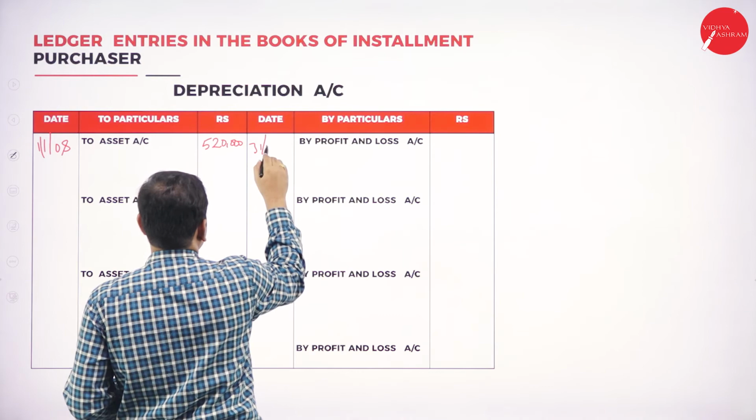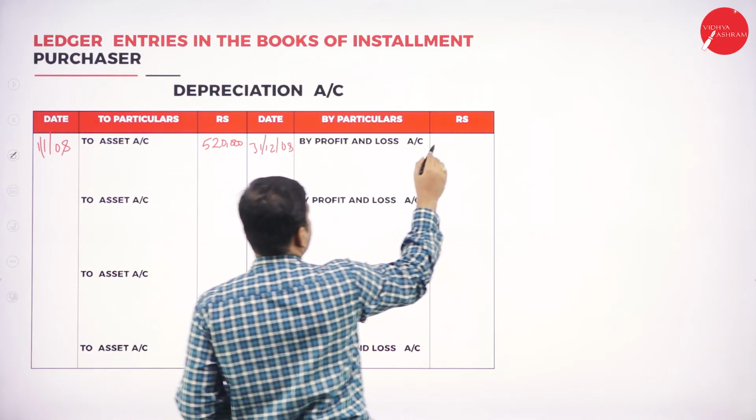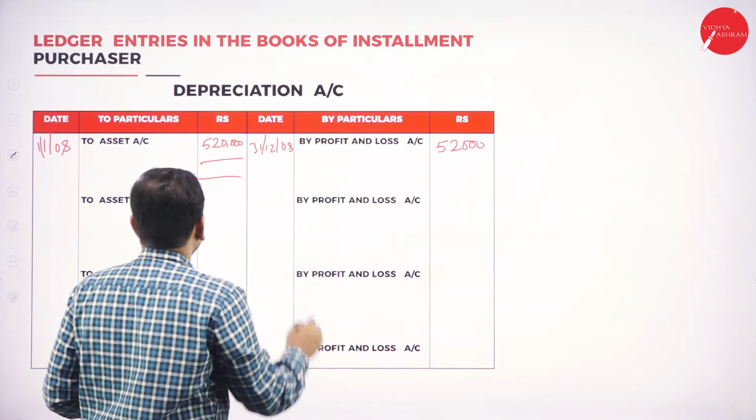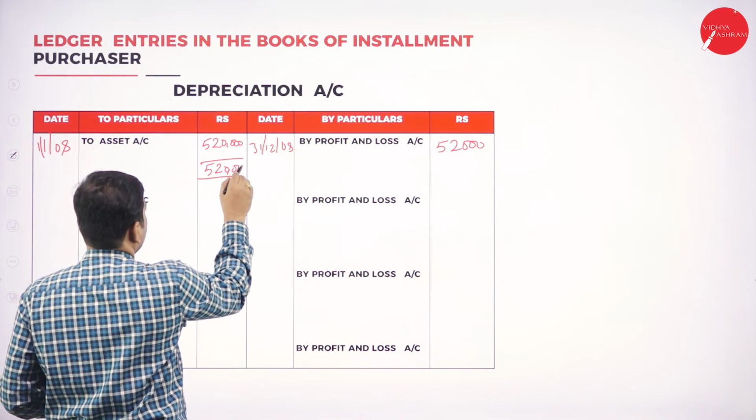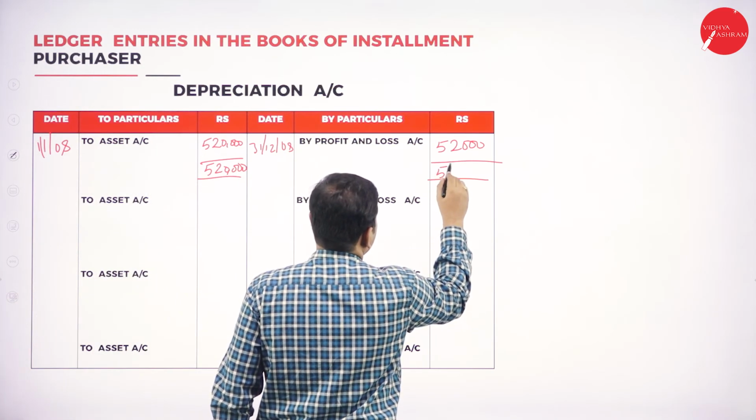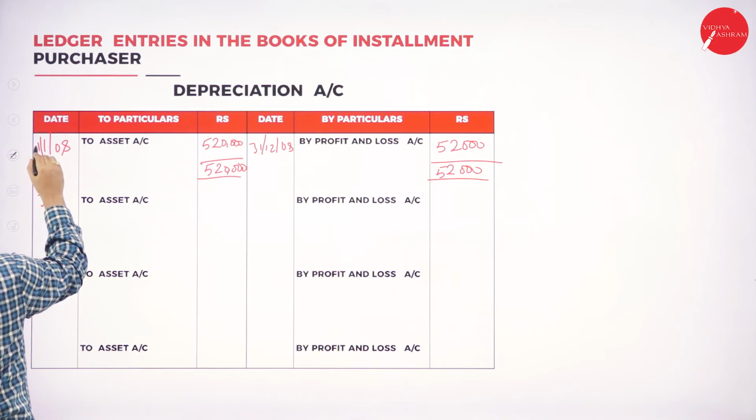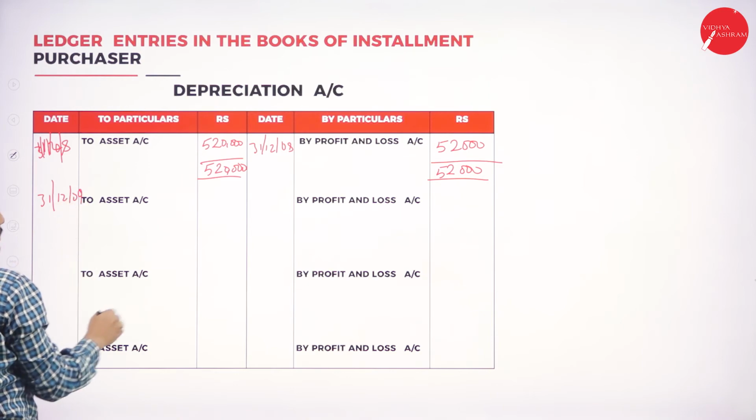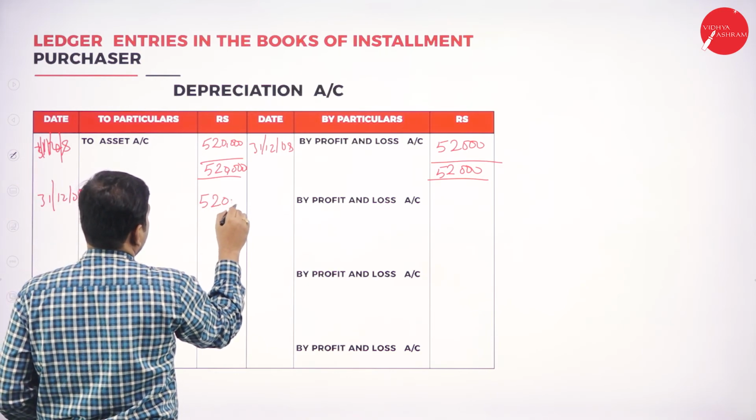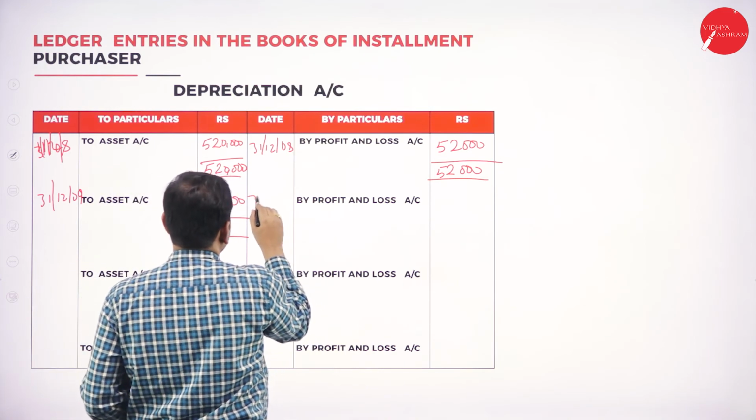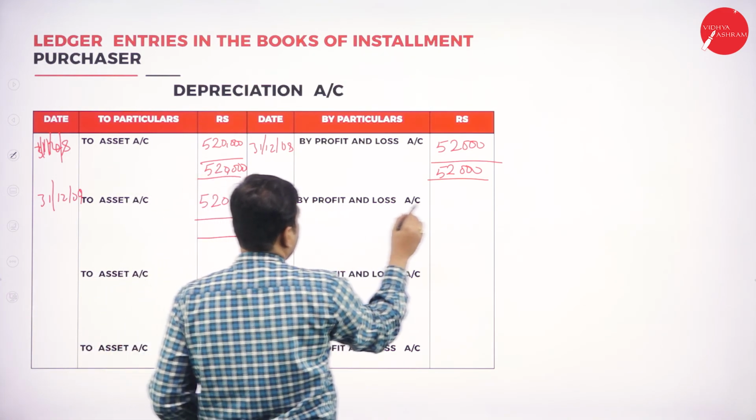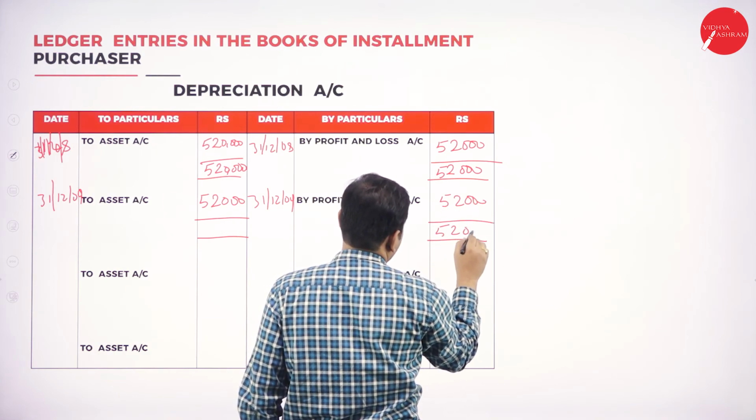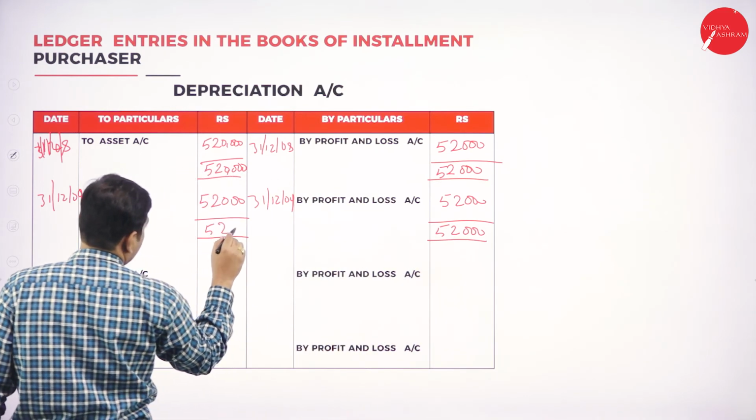On 31st December 2008, 52,000 is the depreciation. We have to tally both sides. Here also 31st December 2008 and 31st December 2009. So the depreciation is 52,000. Again on 31st December 2009, transferred to profit and loss account, 52,000. Here also 52,000.